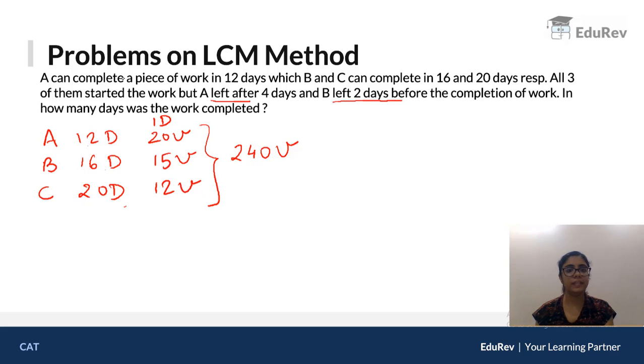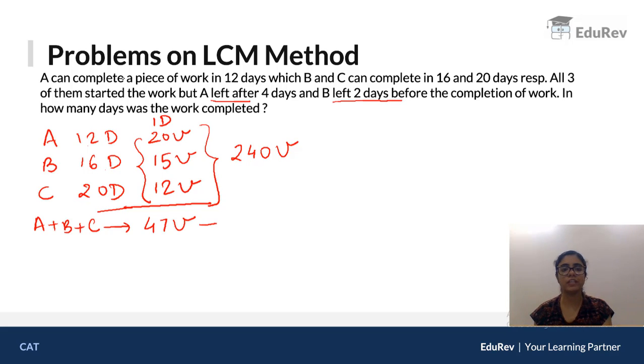Now let's add them together. So A plus B plus C in a single day do how many units? 15 plus 12 is 27. 27 plus 20 is 47 units. Okay? So these guys do 47 units in 1 day.